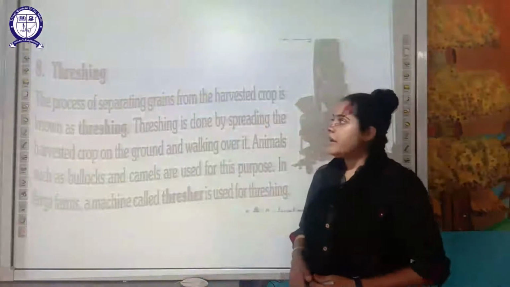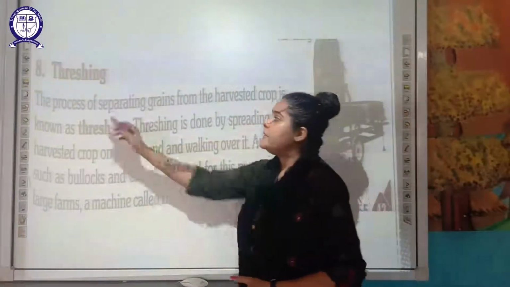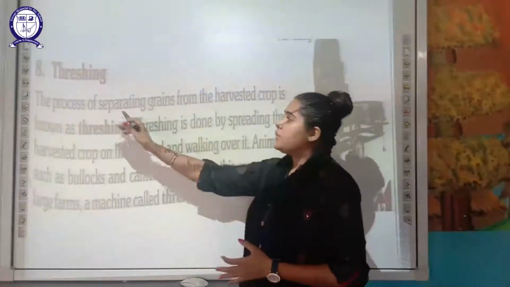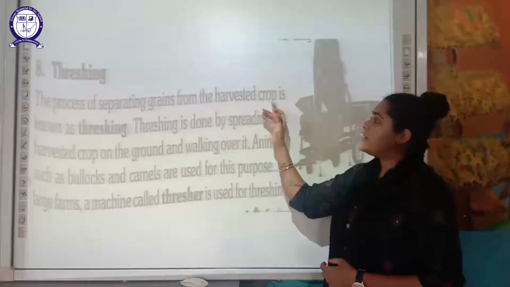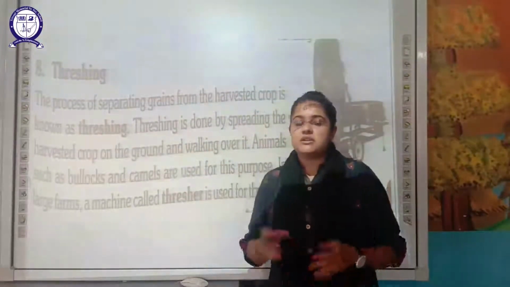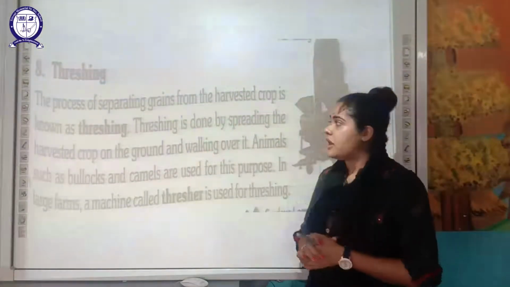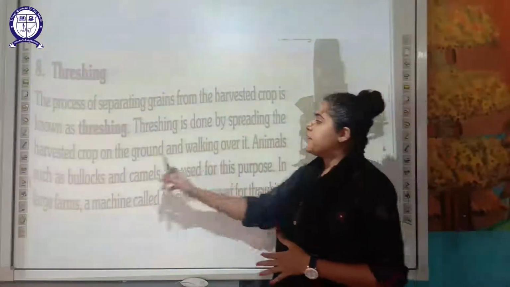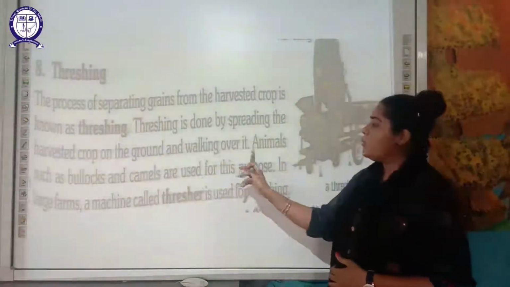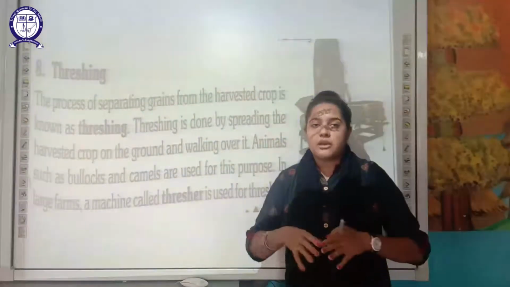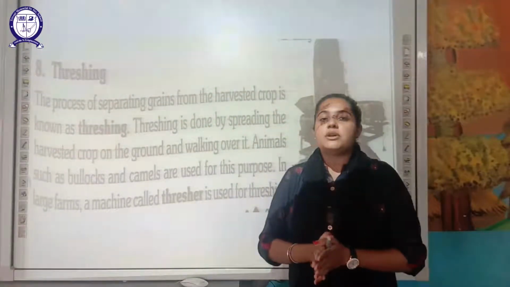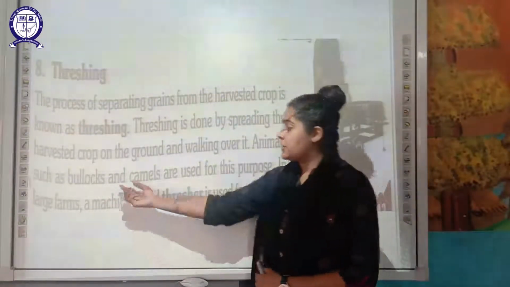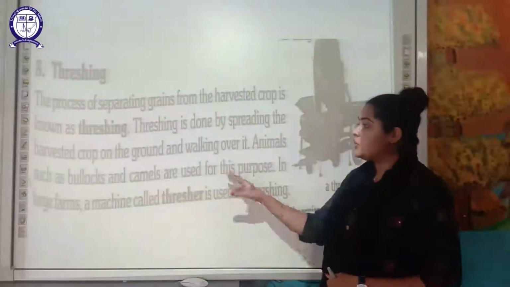Next, your 8th step is threshing. What will happen after harvesting, after those crops are cut? The process of separating the food grains from the harvested crop is called threshing. So now the grains have to be separated from the harvested crop. Threshing can be done by spreading the harvested crop on the ground and walking over it, and in that case animals like bullocks and camels are used for threshing.